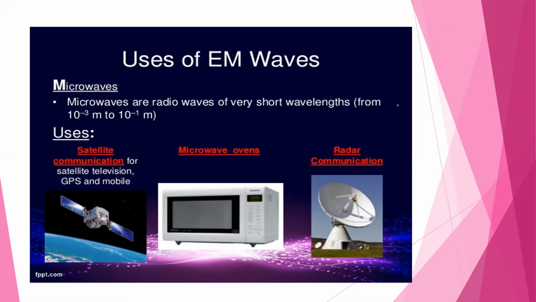Microwaves are the same as radio waves, but microwaves have very short wavelengths. Radio waves of very short lengths are microwaves. Wavelengths are from 10 raised to minus 3 meter to 10 raised to minus 1 meter. Uses: microwaves are used in satellite communications, for satellite television, GPS, and mobile. Microwaves are used in microwave ovens. These waves are also used in radar communication.